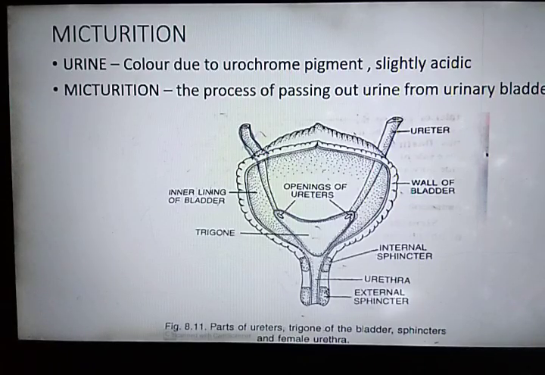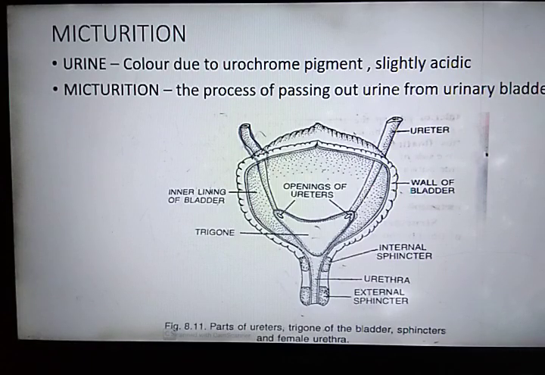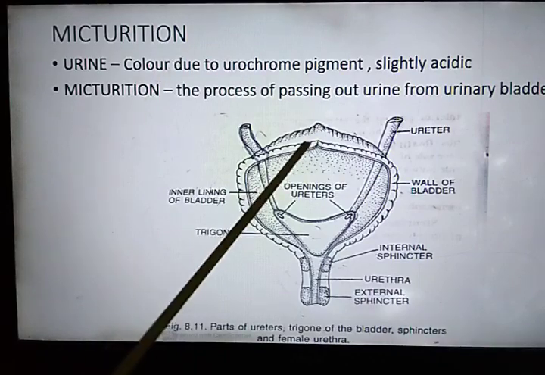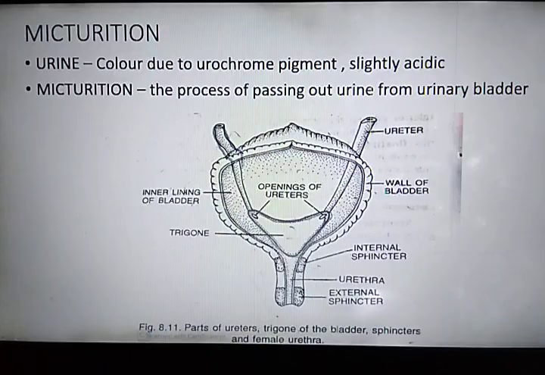It is hypertonic as compared to blood plasma. It means it is slightly more acidic than the blood plasma. Normally, urine consists of 95% water and 5% other substances like urea, uric acid, and other waste material. So this urine is temporarily stored in the urinary bladder.